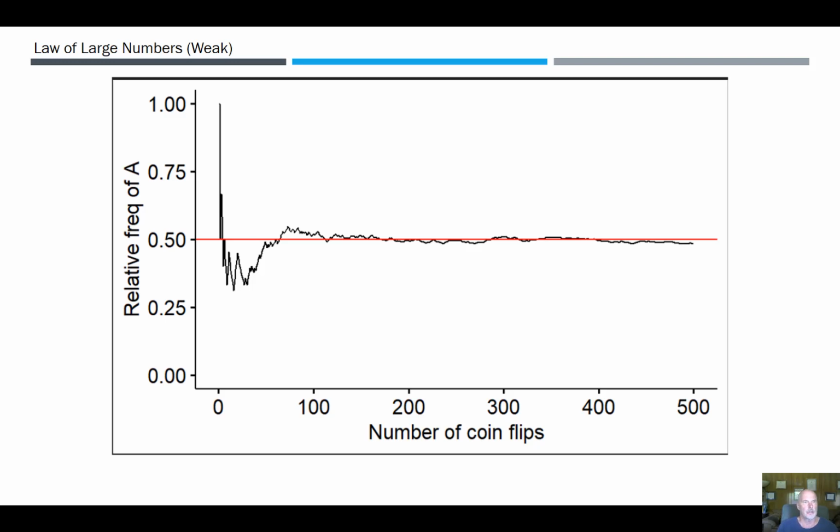There is something called the strong law, and if you're into mathematics, the difference is in convergence: convergence in probability versus convergence almost surely is the difference between those two definitions.